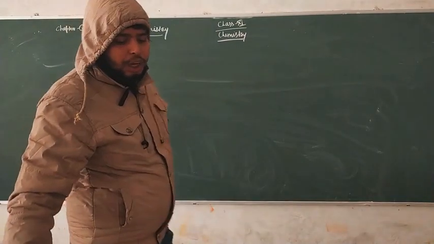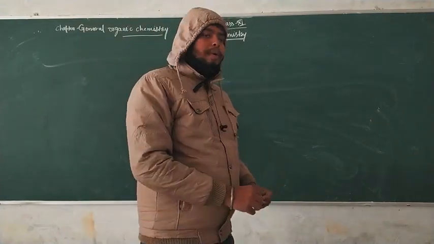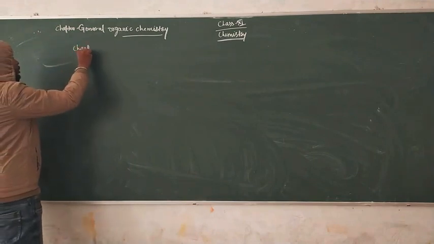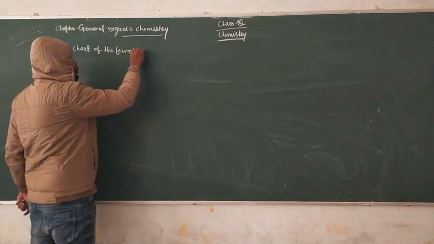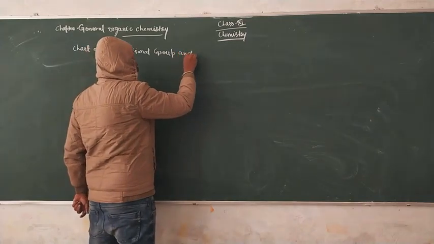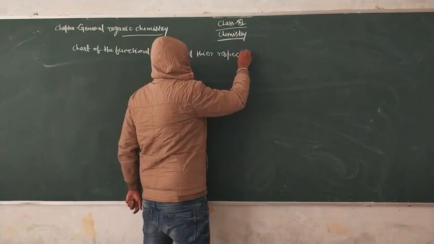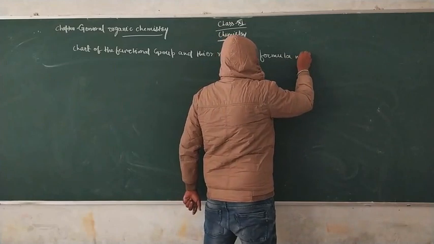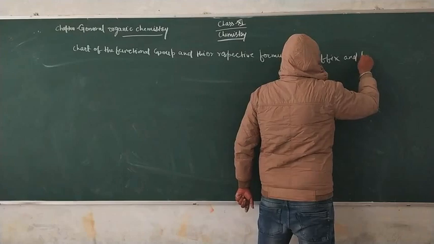Now we have to prepare a chart regarding every functional group term used by us in terms of naming. That means a chart of the functional groups and their respective formula, suffix, and prefix.